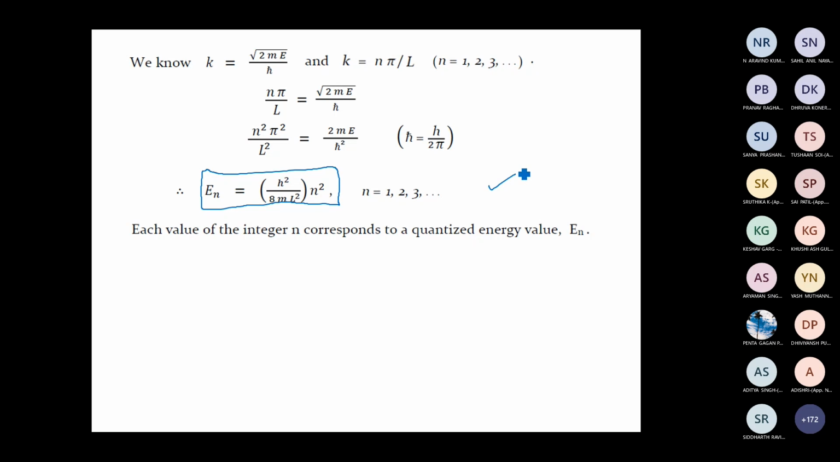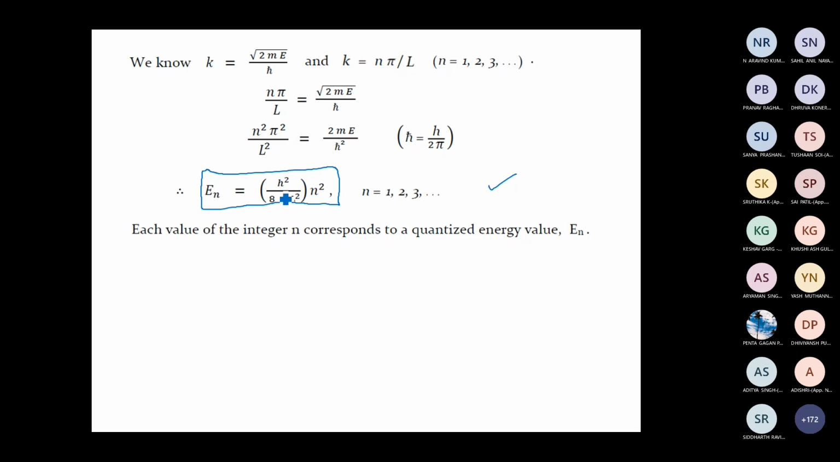It's independent of velocity. The energy is quantized. Very good. The energy is quantized. If you look at the terms contributing to this expression for energy, you see that the energy depends on h square, it depends on m, it depends on L, it depends on n. But all other quantities other than n are constant.